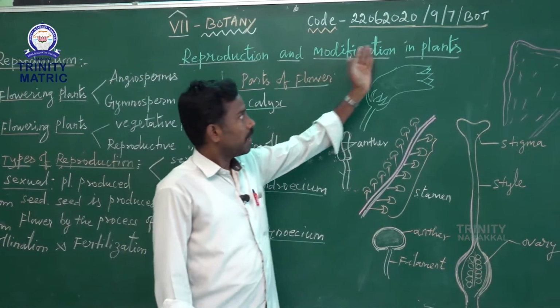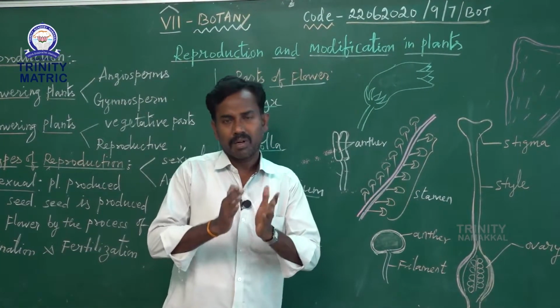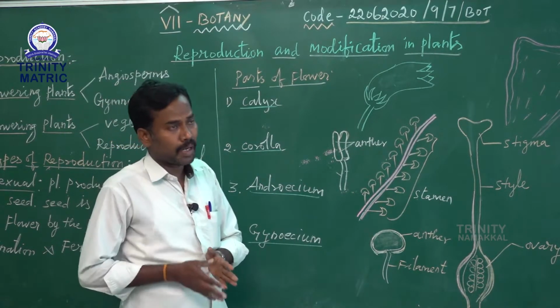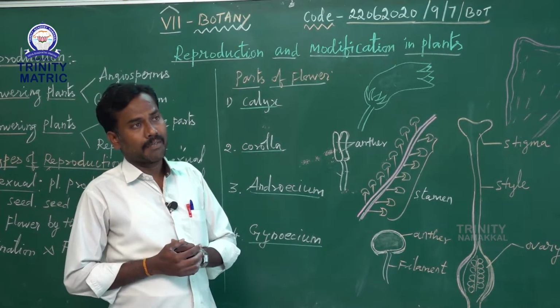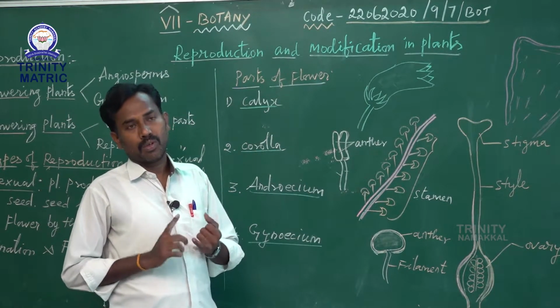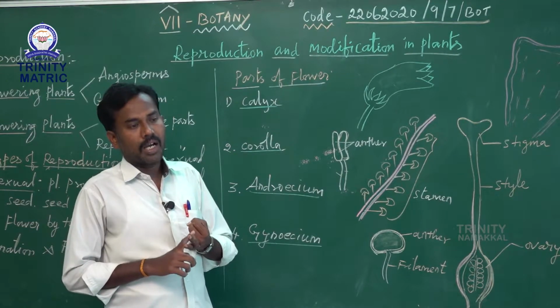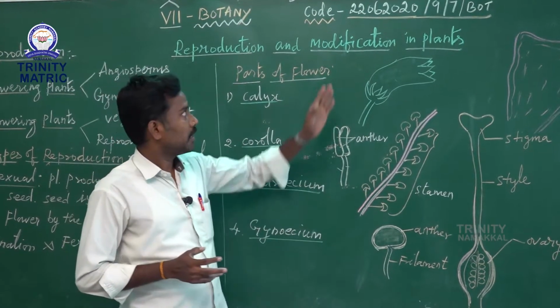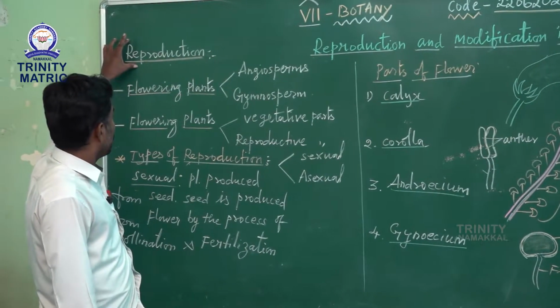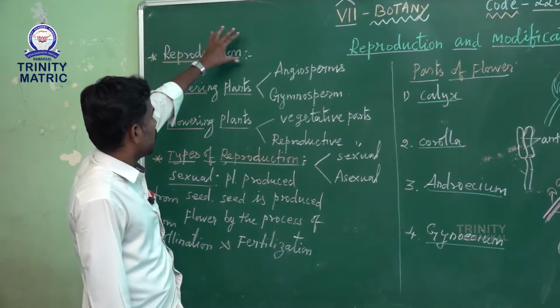And modification in plants. What is the meaning of modification? Some aerial plants, and even underground plants, are modified to perform a special function. For example, root tuber, stem tuber, or even leaf. That is called modification in plants.